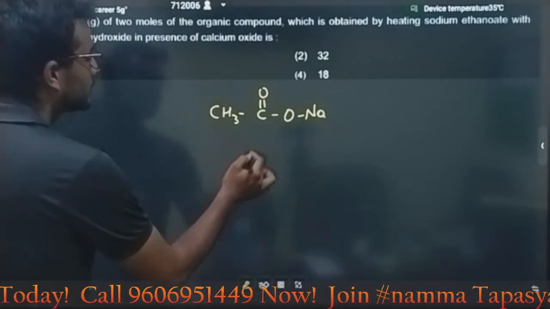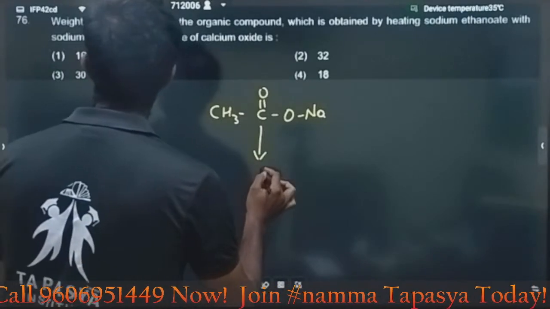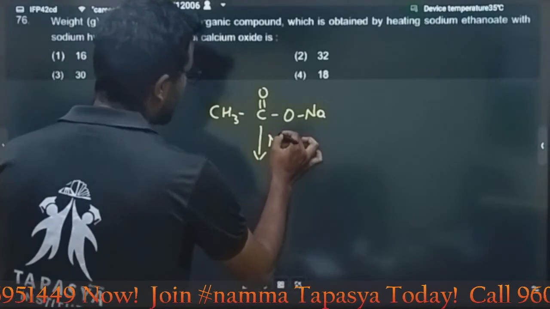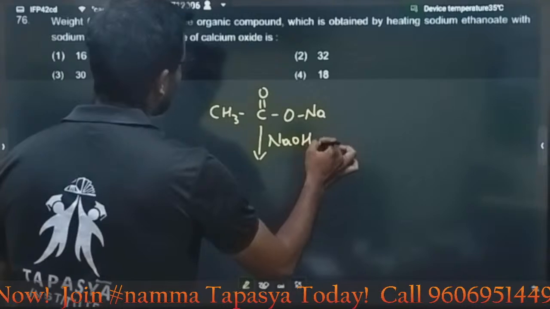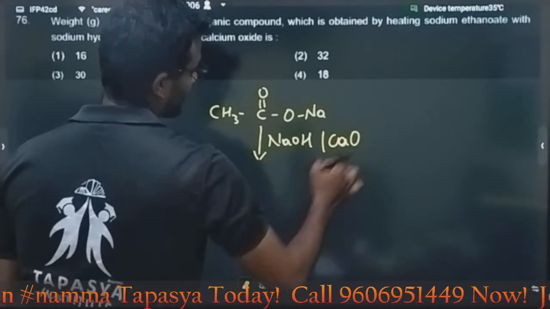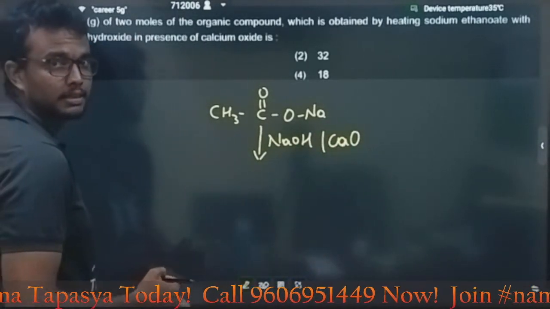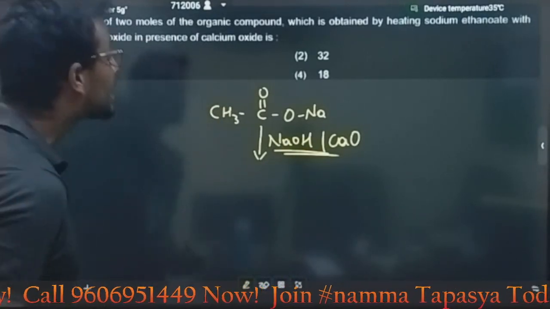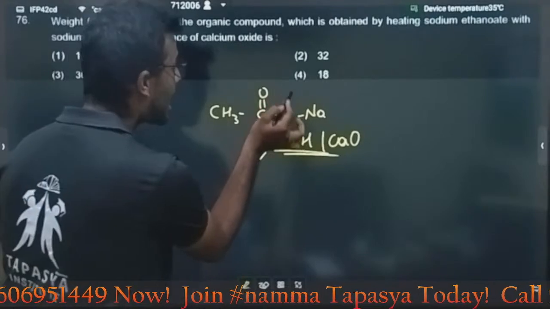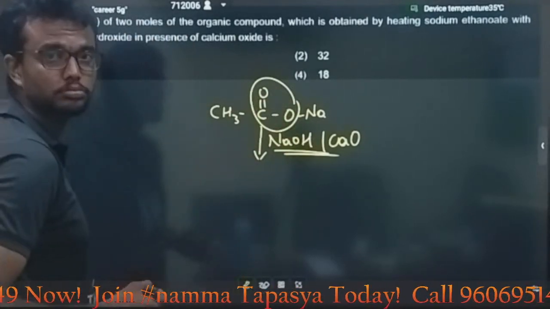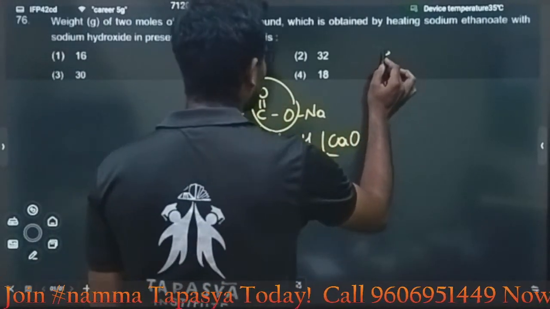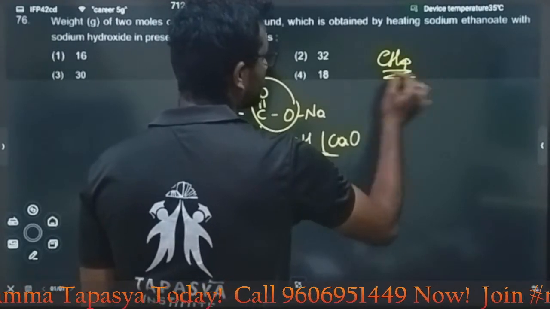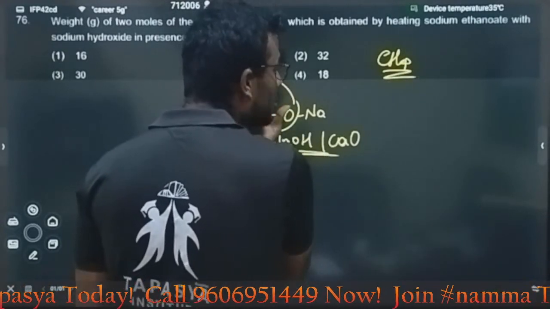Here what are we doing? We are reacting this molecule with sodium hydroxide in the presence of calcium oxide, CaO. Which reagent? Decarboxylation. Decarboxylation reaction means we are removing a CO2. Methane. What is the molecular formula of methane, guys?